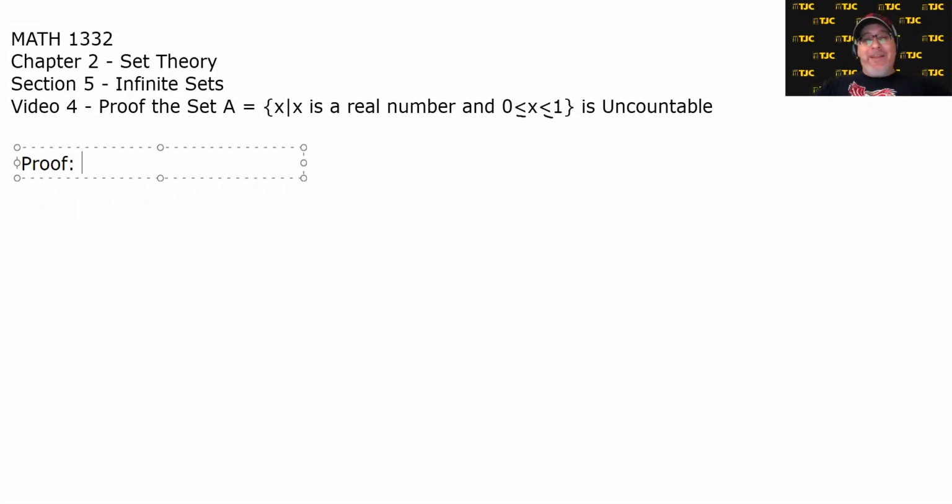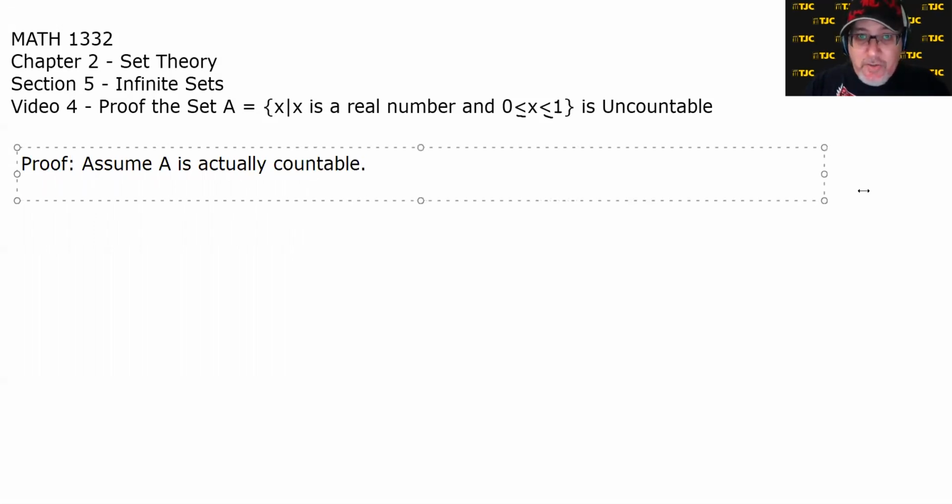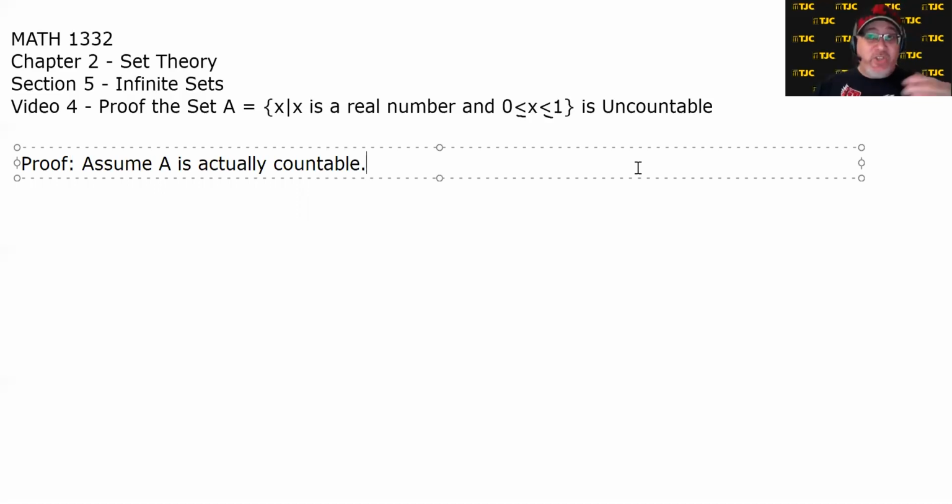Now, we're going to use a proof technique called proof by contradiction. Now, what does that mean? What that means is we assume the opposite is true and show that it leads to something that's impossible. And anytime you assume something is true and it leads to a contradiction, meaning something that can't happen, that means your original assumption had to be false. So we're going to start by assuming A is actually countable. At the end, we're going to run into a contradiction, but everything will have followed logically from our assumption. And since the logic is good, but the conclusion is bad, that means the assumption was wrong. All right, so assume A is actually countable.